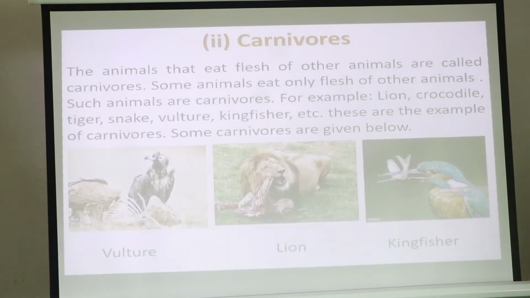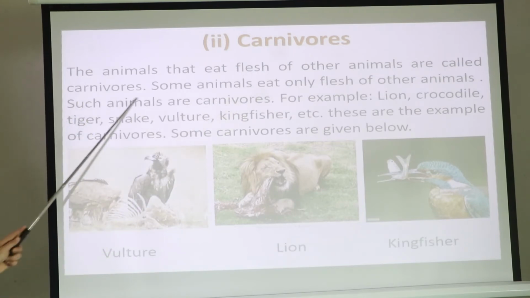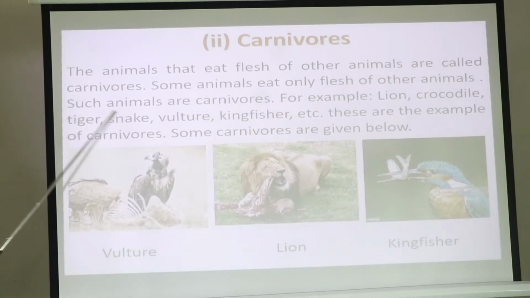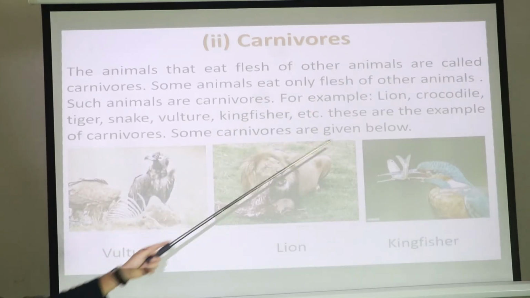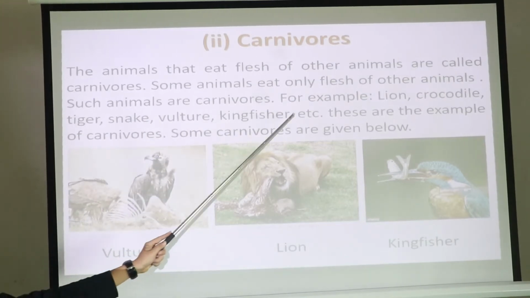Now our second topic is carnivorous. Do you know what it means? Let's see. The animals that eat flesh of other animals are called carnivorous. Some animals eat only the flesh of other animals. Such animals are carnivorous. For example, lion, crocodile, tiger, snake, vulture, kingfisher, etc.